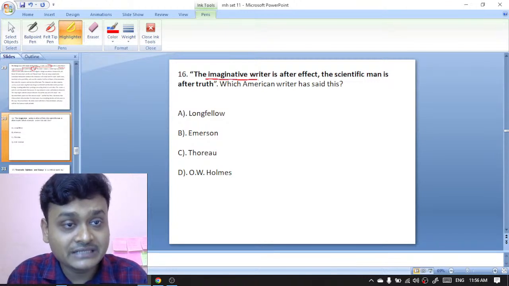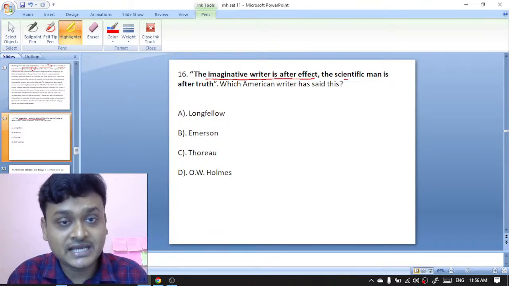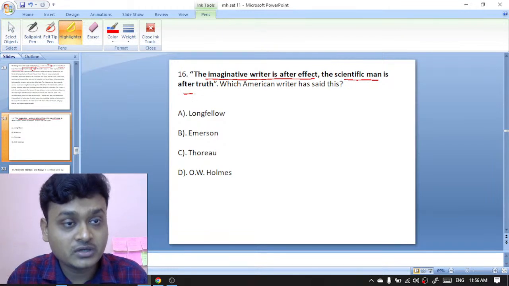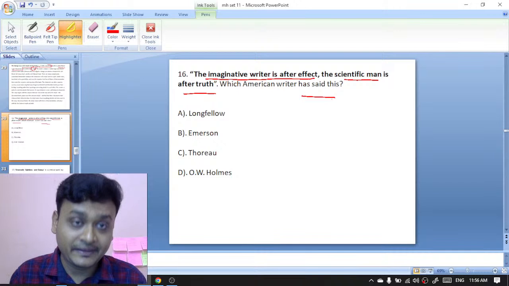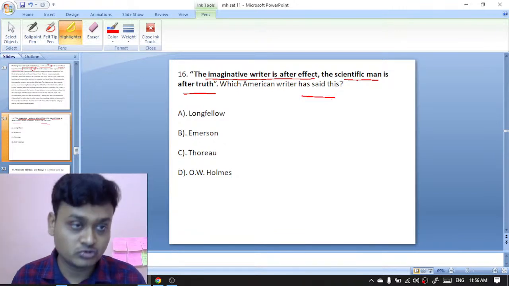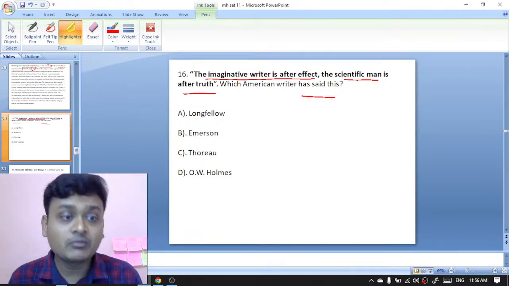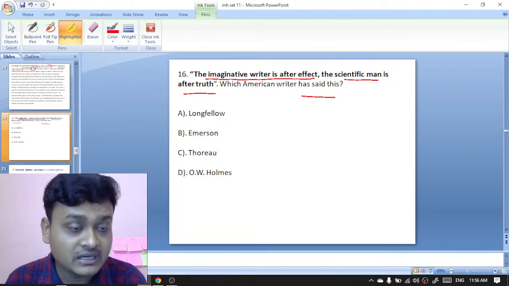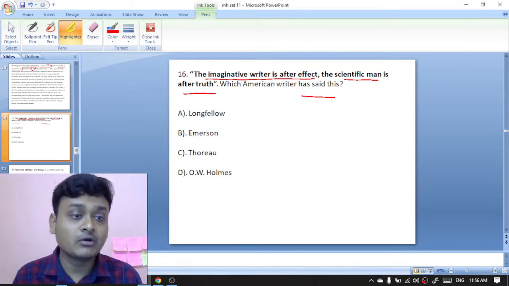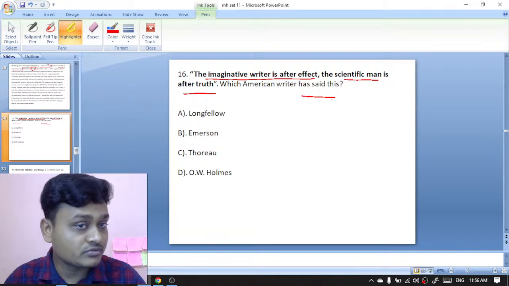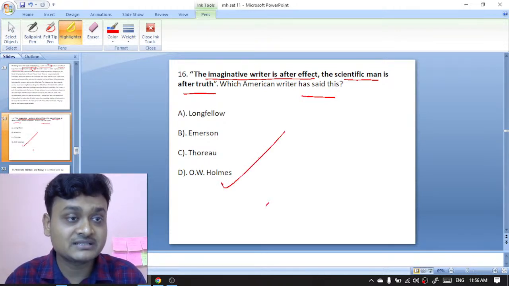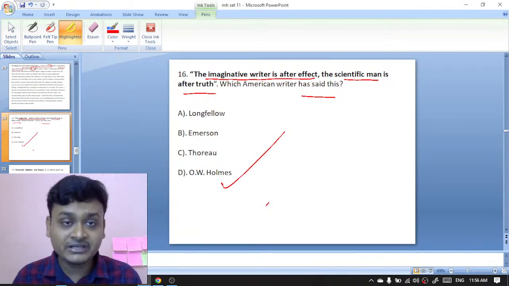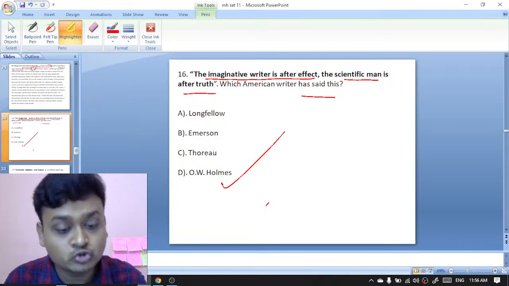The imaginative writer is after effect, the scientific man is after truth. Which American writer has said this? H.W. Longfellow, Ralph Waldo Emerson, Henry David Thoreau, or Oliver Wendell Holmes. So it was said by Oliver Wendell Holmes. Here D is the right option. Oliver Wendell Holmes has said that the imaginative writer is after effect and the scientific man is after truth.